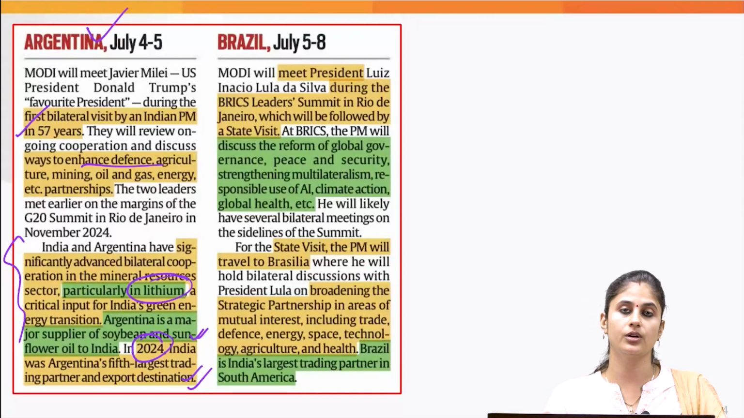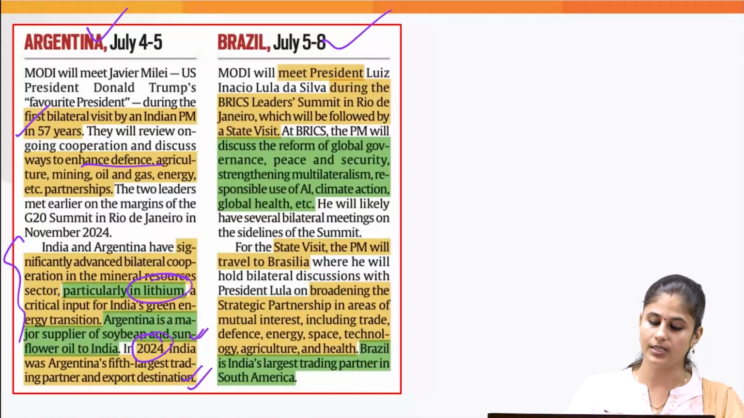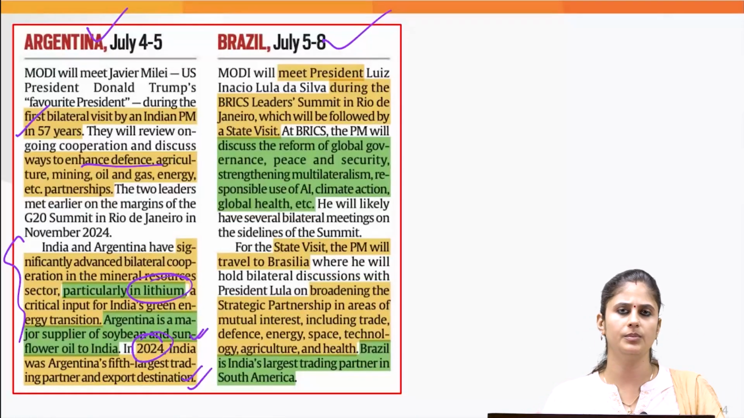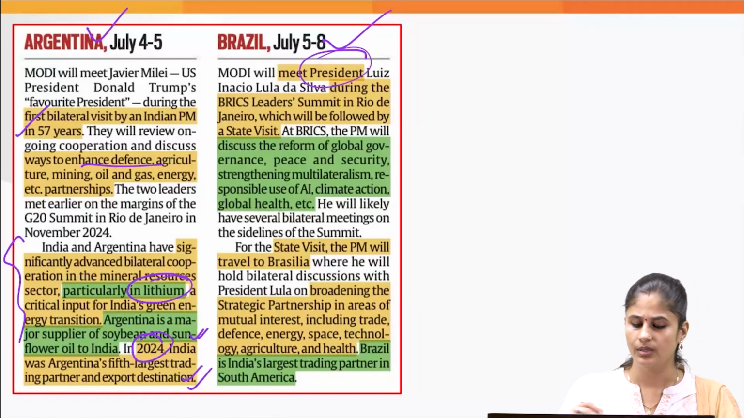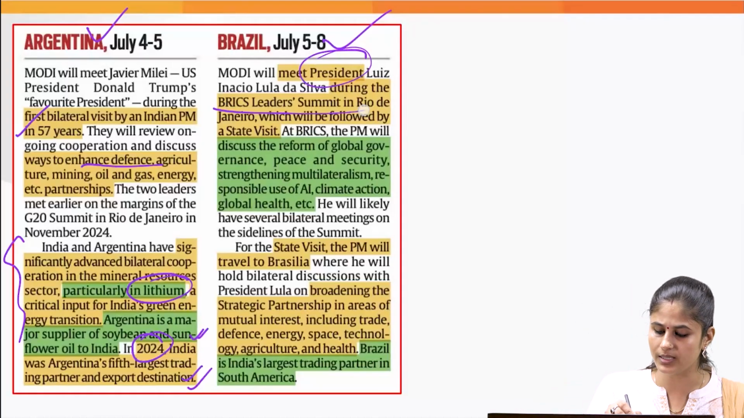Another country which the Honorable Prime Minister would be visiting is Brazil. The Prime Minister would be meeting the President of Brazil on the sidelines of the BRICS Leaders' Summit.